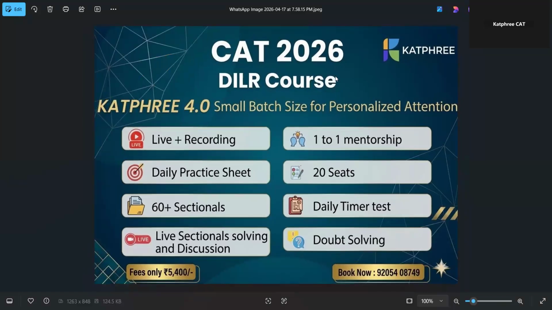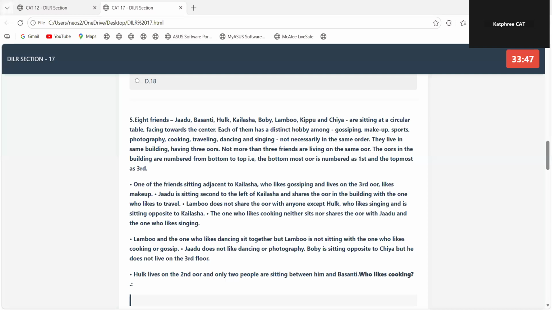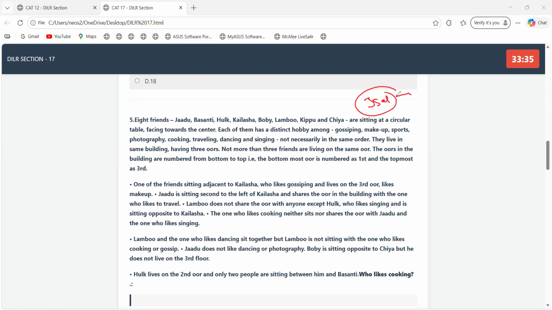Just a second, let me share that with you. Yes, this is what I'm talking about. You'll see the timer here. When you open it, the timer will start running. What we're doing for now is putting three sets in an HTML file, and it has around a 37-minute timer.